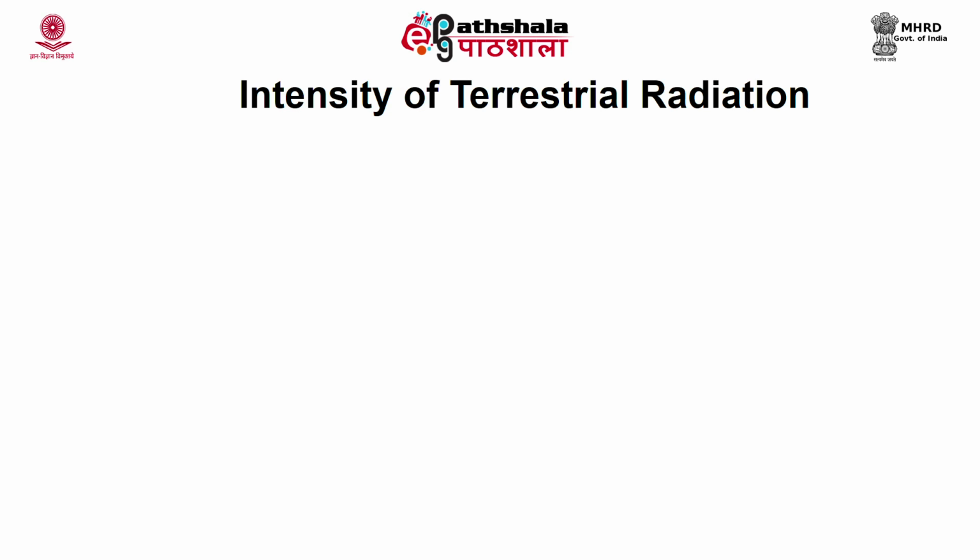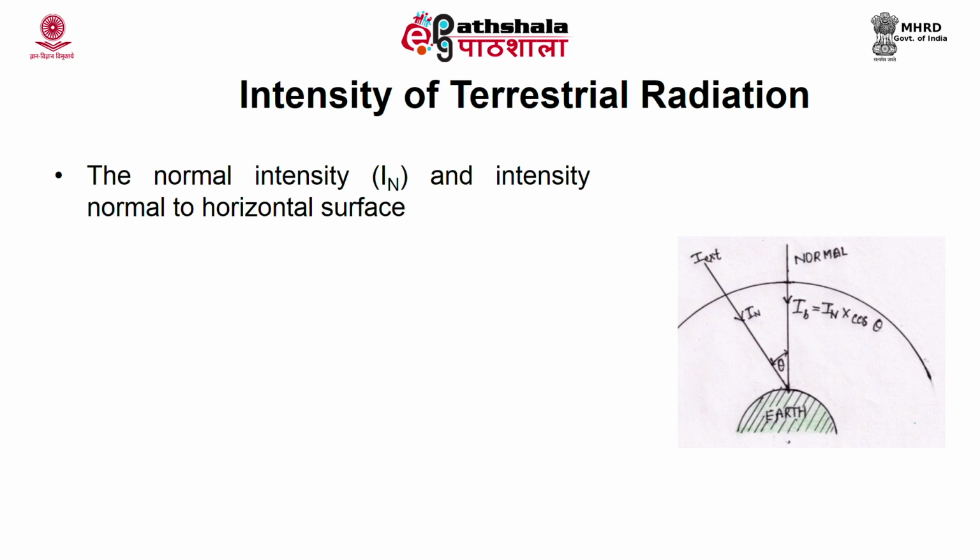Let us calculate the intensity of terrestrial radiation. The radiation reaching from the extraterrestrial region to the earth's surface is normally known as beam radiation. The intensity of beam radiation normal to the direction of the beam's propagation is called normal intensity, and it is given by Ix multiplied by exponent of minus Tr by 0.9 plus 9.4 sin alpha, where Ix is the intensity of extraterrestrial radiation in the direction of radiation, and Tr is the turbidity factor. Normally, this turbidity factor depends on months and types of region. The normal intensity In and the intensity normal to the horizontal surface are given in this figure.